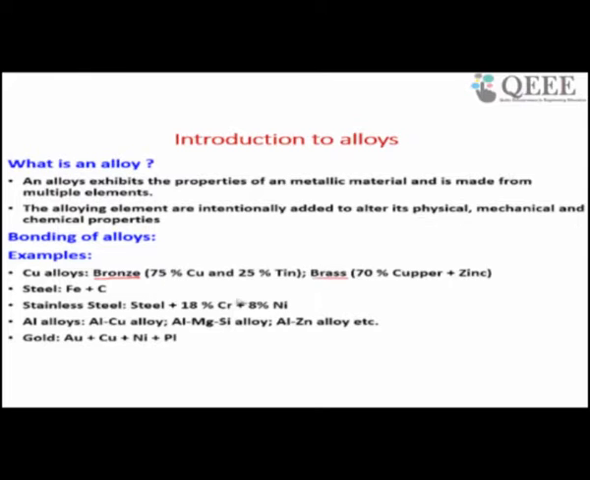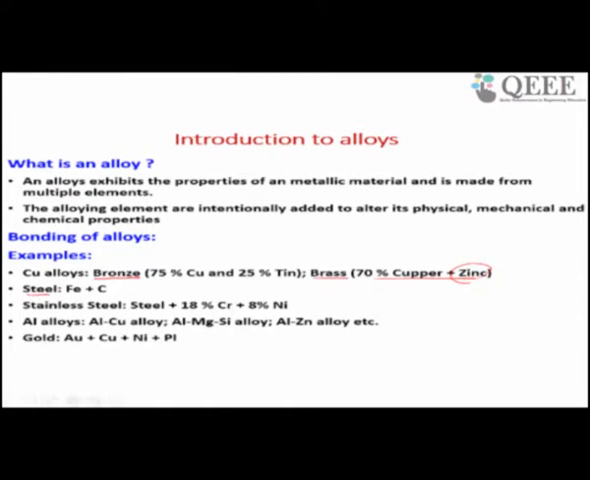So the second alloy is brass. Brass is an alloy of copper, and here copper is your major alloying element and major parent material, and zinc is added as an alloying element. As a result you get brass. Brass is widely used mainly in musical instruments and coins. Coin is made up of brass.